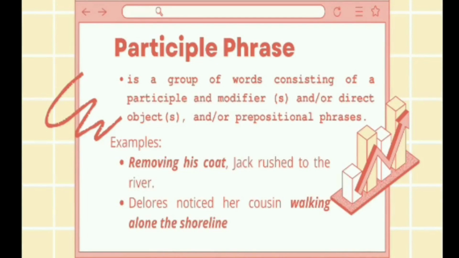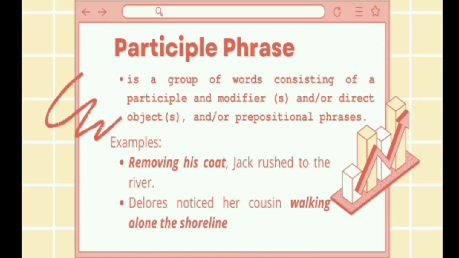Good morning, everyone. My name is Eliza Macy Bonallo, and I am the last reporter for this topic. Today, I will be discussing the participle phrase. It is a group of words consisting of a participle and a modifier, a direct object, or a prepositional phrase. So the pronoun or the noun will act as the recipient of the action in the phrase. You need a comma after a participle phrase if it comes at the beginning of the sentence and the following phrase is a complete sentence.